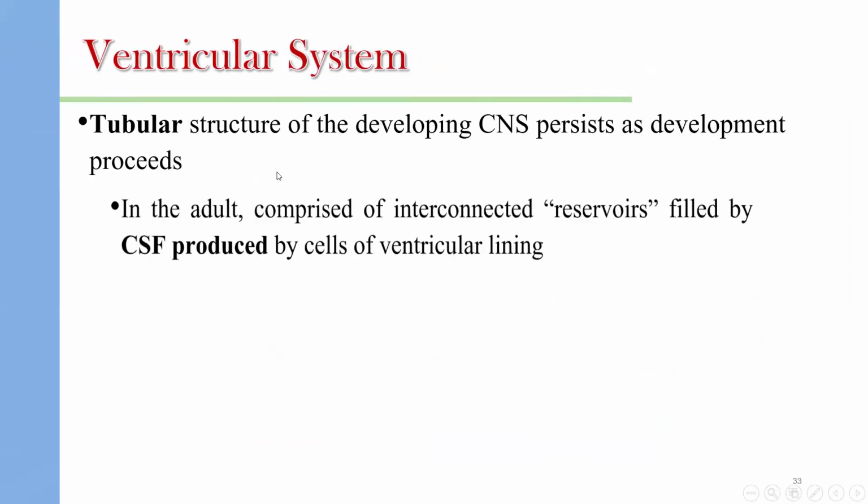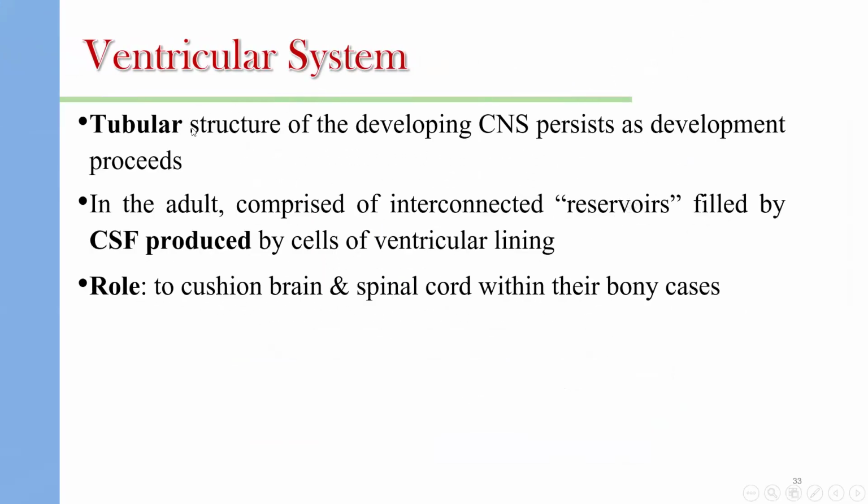The third step of development is the ventricular system. The tubular structure of the developing central nervous system persists as development proceeds. The neural tube will have a cavity inside it, and this cavity leads to formation of what is called the ventricular system. In adults, it comprises interconnected reservoirs filled by CSF produced by the cells of the ventricular lining.